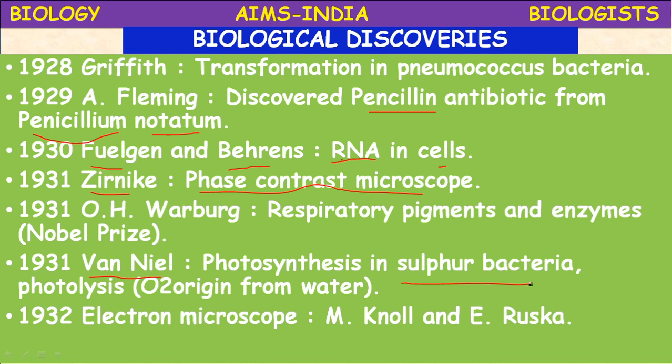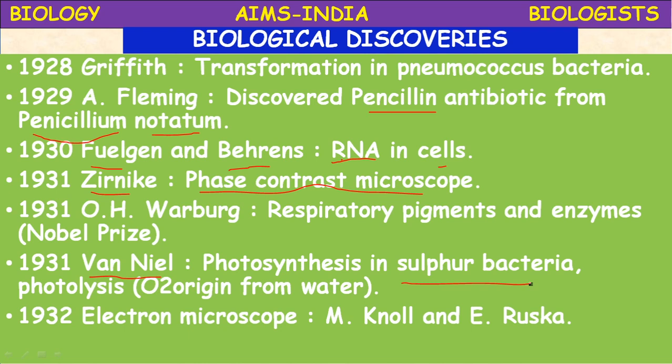Robert Hill introduced the photolysis of water in the light reaction of photosynthesis, but he didn't mention from where this oxygen is produced. Oxygen is produced from the water molecule. It was clearly explained by Van Niel.